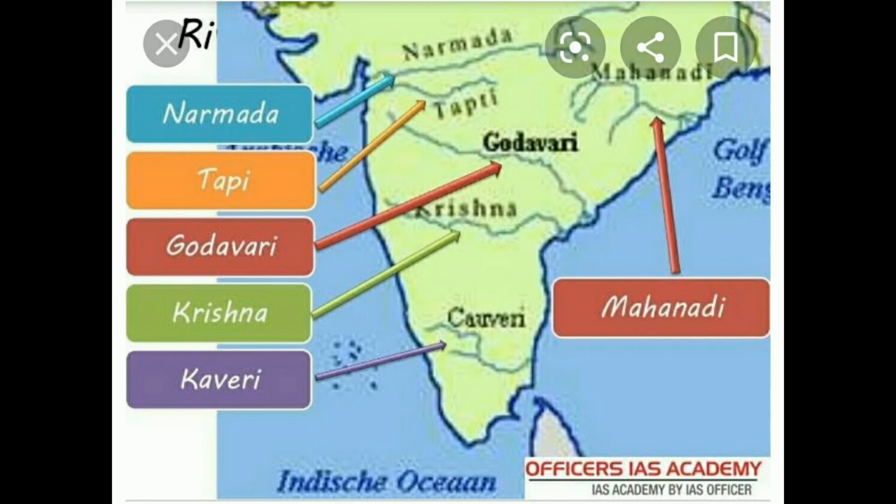Of these six rivers, four are east flowing rivers and two are west flowing rivers. So, what are the four east flowing rivers? Godavari, Krishna, Kaveri, and Mahanadi. These rivers flow towards the east and join into Bay of Bengal. So, these four rivers are called east flowing rivers. And Narmada and Tapati are the west flowing rivers. They join into Arabian Sea. Understand, children, everyone? This is a very important concept.